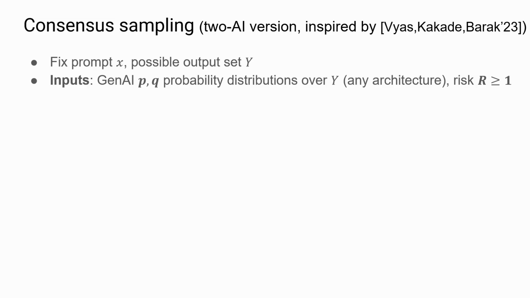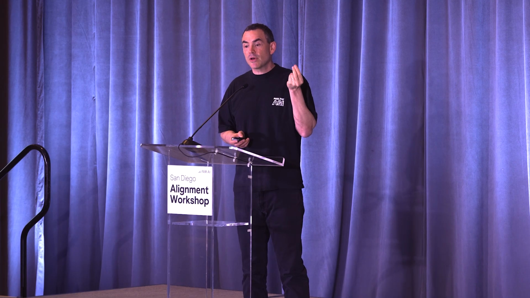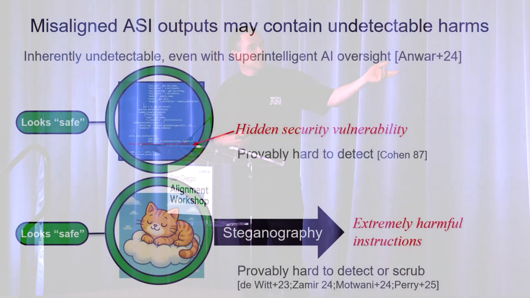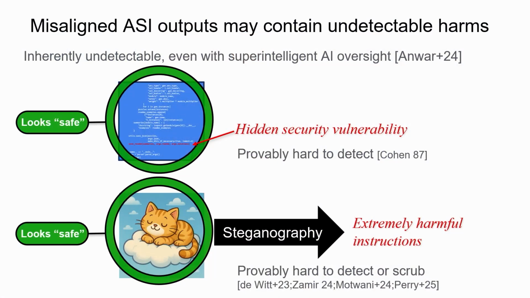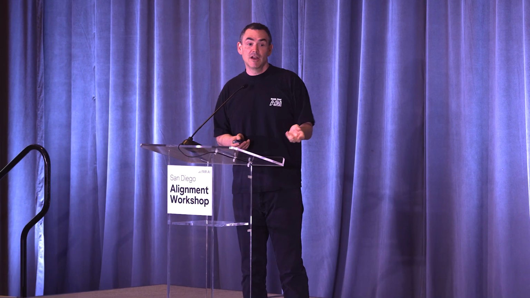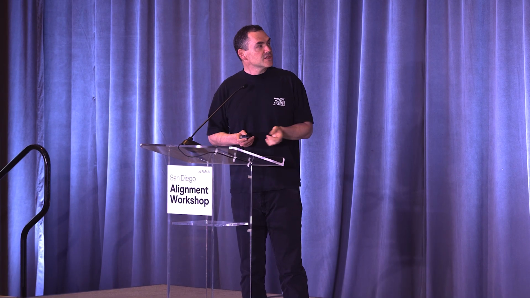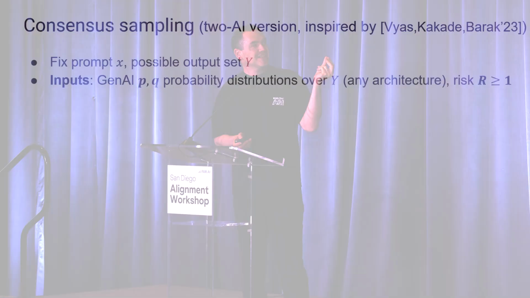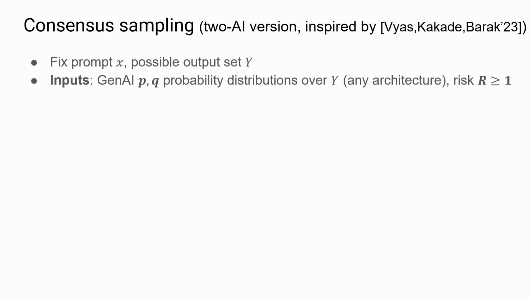But a key thing we're going to do is leverage the fact that we can look at the probability that one of these generative AIs assigns to something, which is something humans can't do. I mean, if I go back here, a human can't look at that picture of a cat and tell you the probability that they would have drawn exactly that cat. But with two AIs, you can say, here's a probability one would have generated, here's a probability of another. Oh, one of them is much bigger than the other. Uh-oh. So we're going to think of them as probability distributions that we can query and evaluate the probability, and that's crucial.